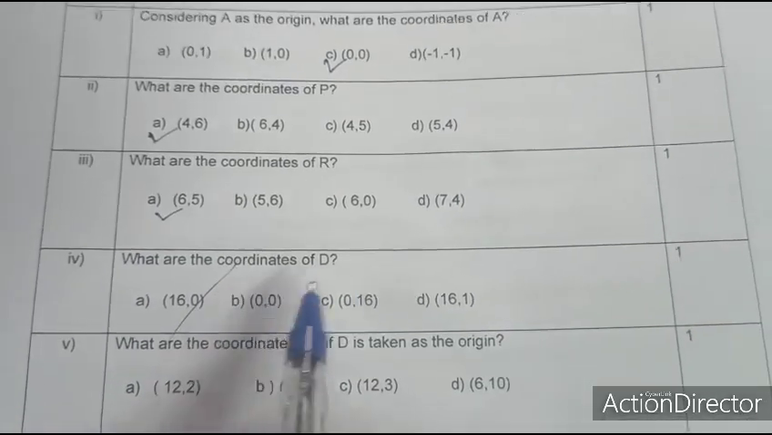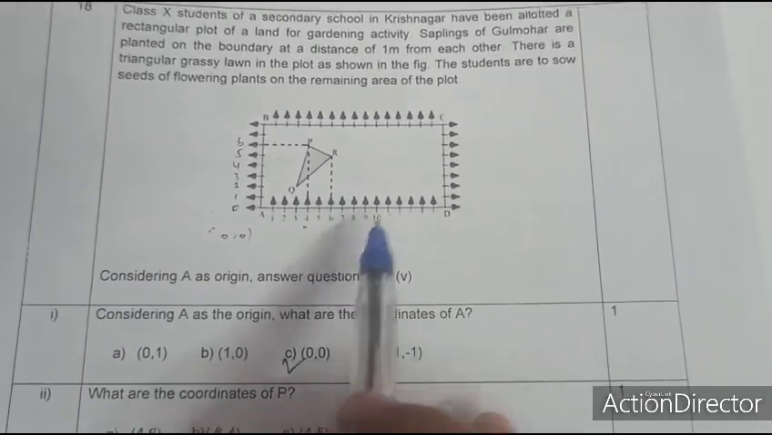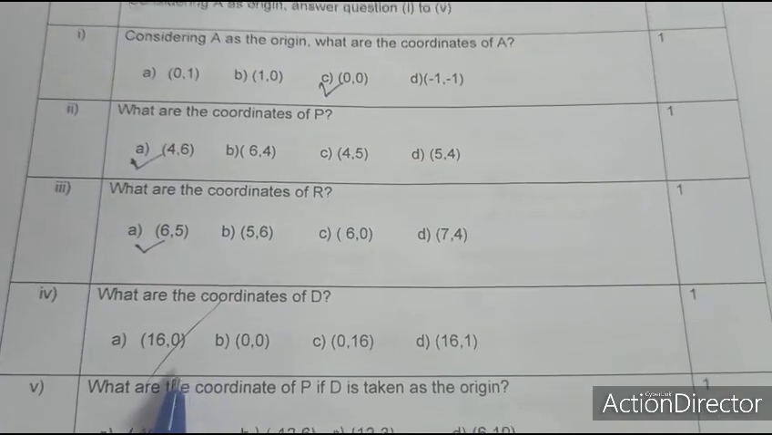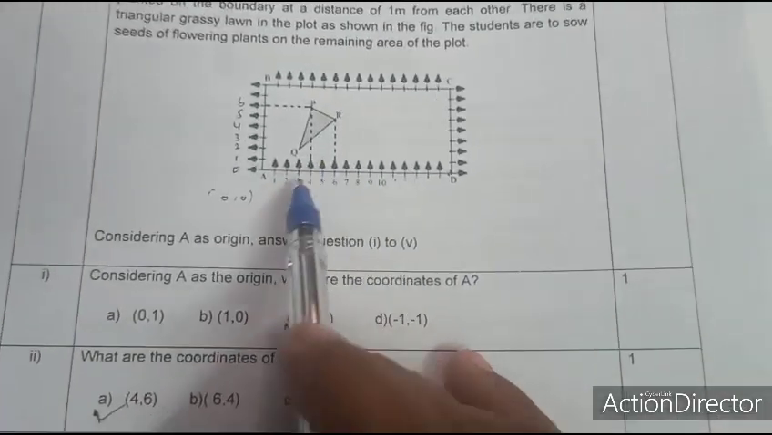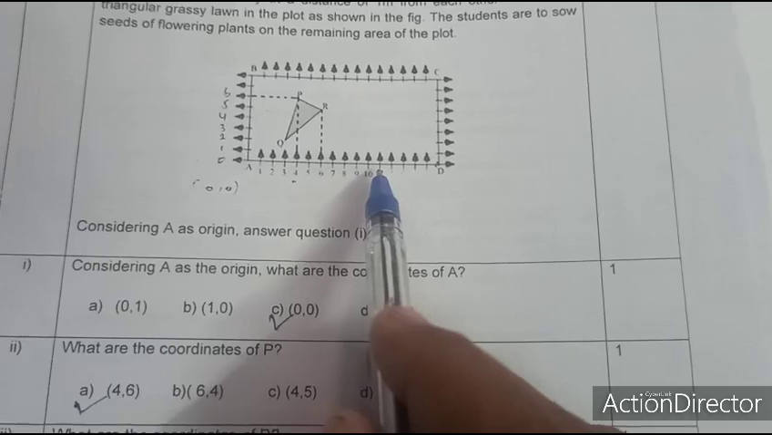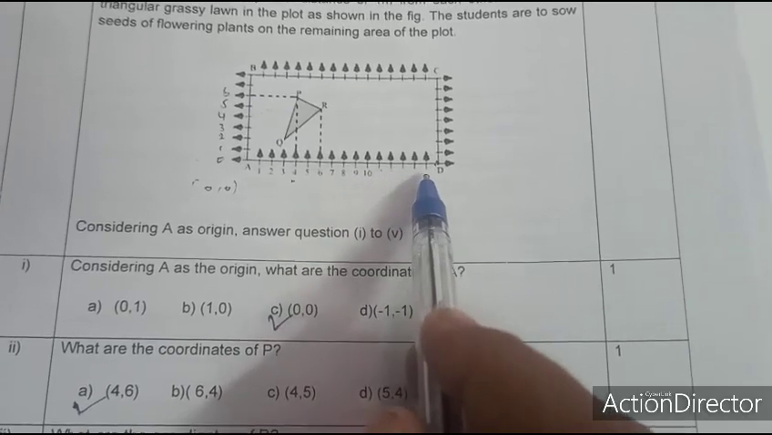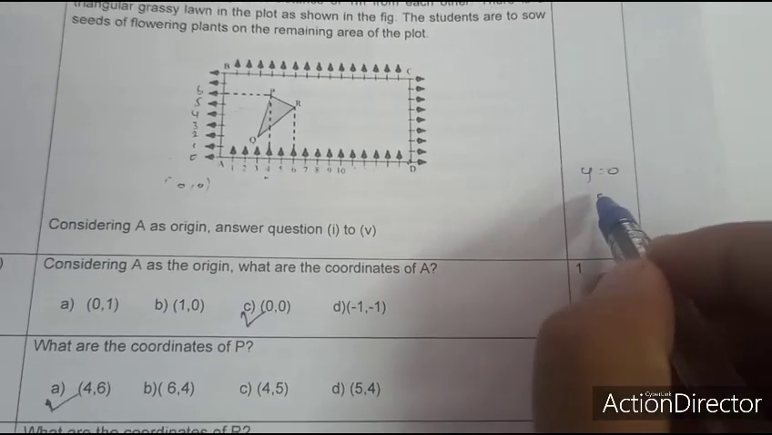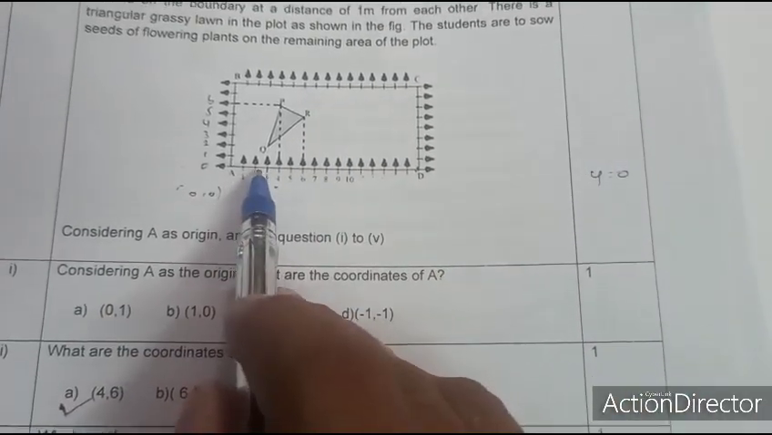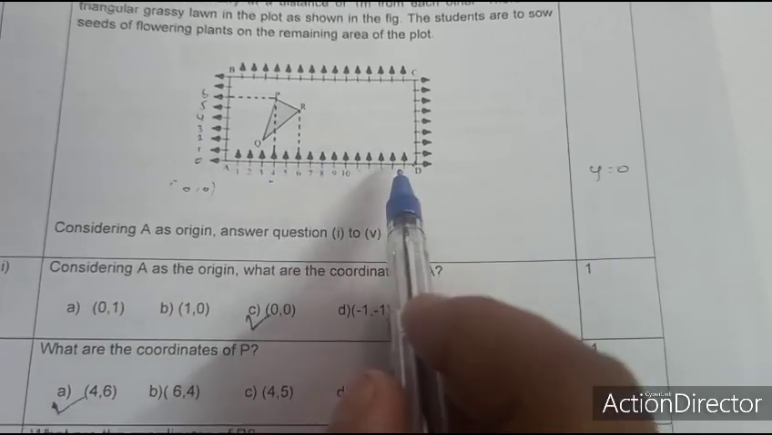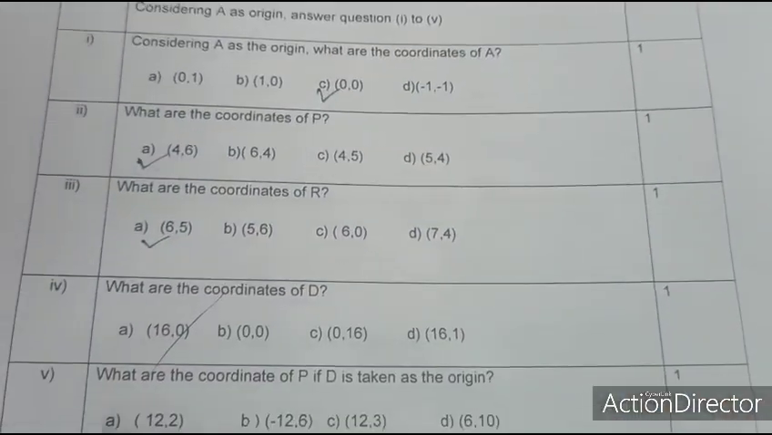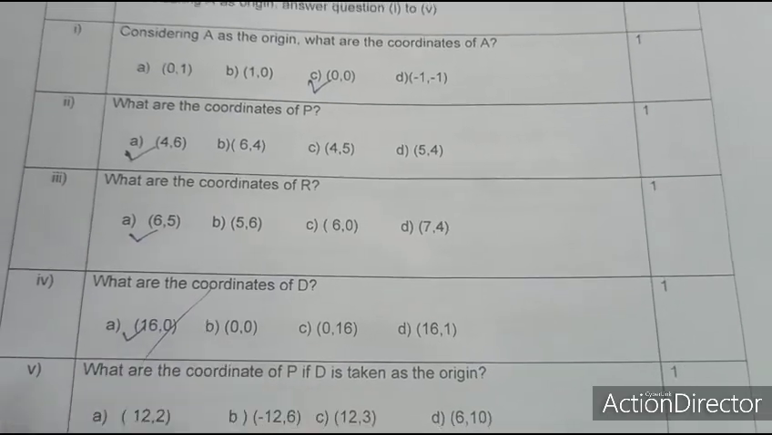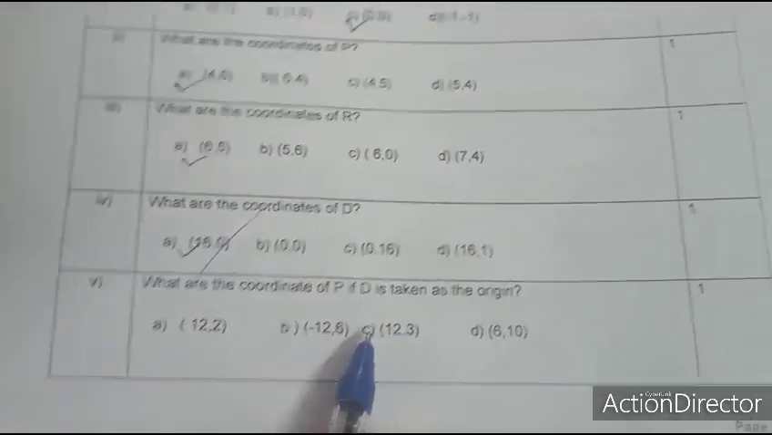Next. What are the coordinates of D? D is 16, 0. Count 10, 11, 12, 13, 14, 15, 16. The x-axis value is 16 and y equals 0. Therefore, 16, 0. What are the coordinates of D? A, 16, 0 is the answer.